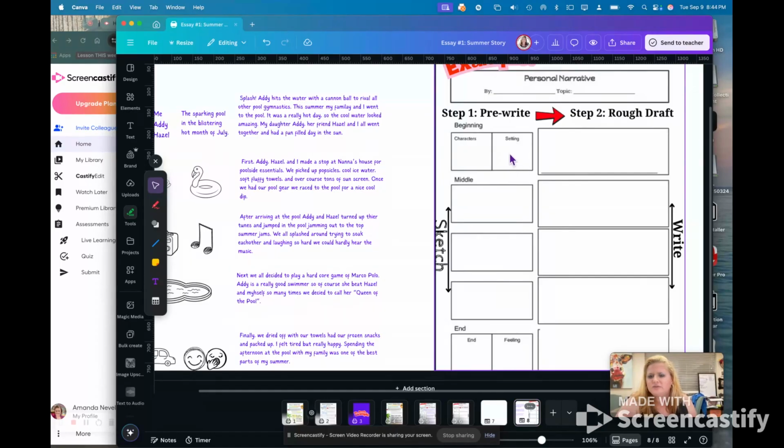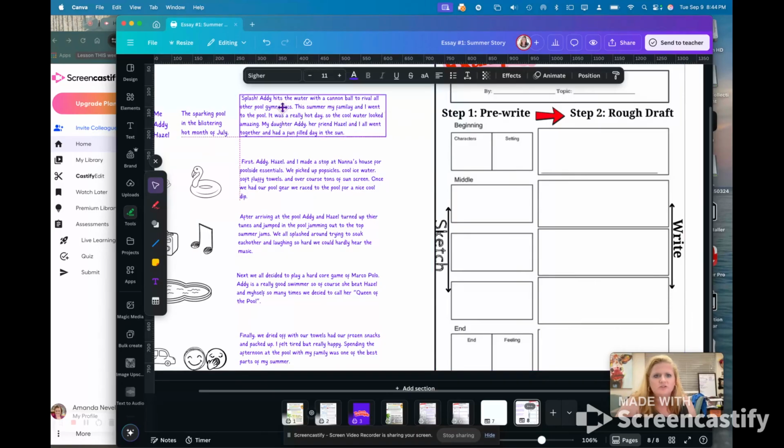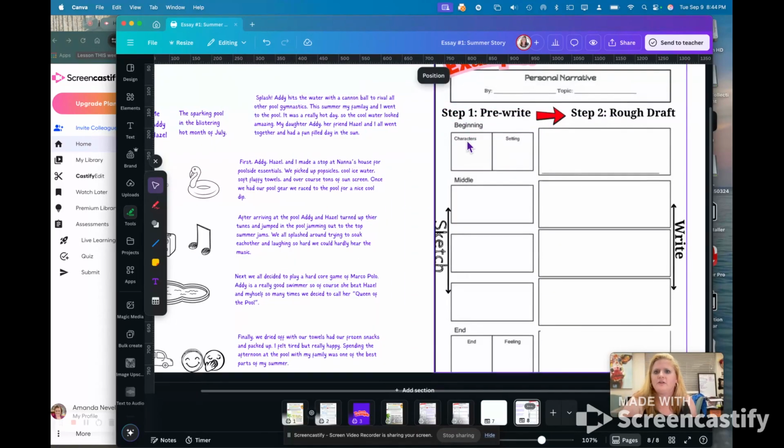And I have my characters and my setting. In the first paragraph, I really want to make sure that I'm setting everything up. So this is an example of my first paragraph.